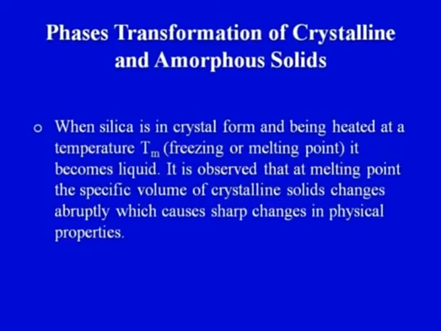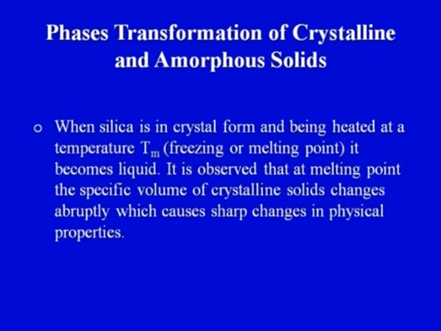This we will try to understand with the help of a diagram. Before we go to the diagram, let me first read again what is on the slide, so that the things we are going to discuss in the subsequent slide become absolutely clear. When silica is in crystal form and is heated to an elevated temperature Tm, which we call the freezing or the melting point, it becomes liquid. So at that particular temperature silica is in liquid form.